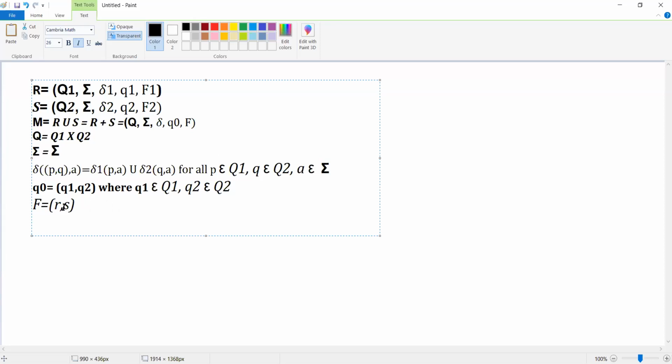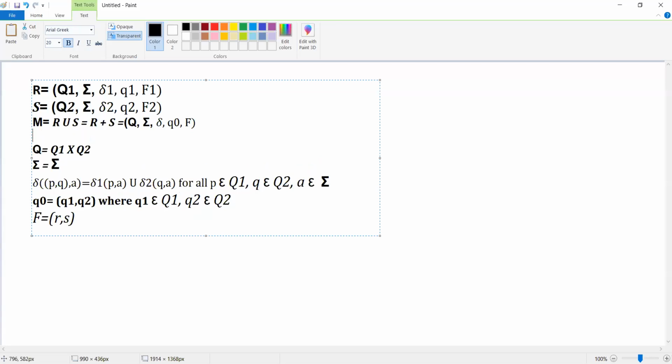So this is how we are going to find the operation. All these steps are for a union.